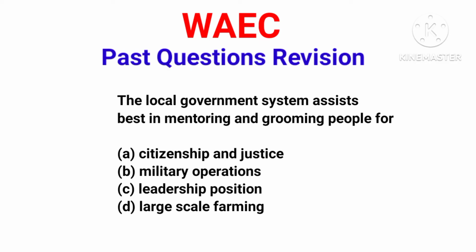So that's the whole essence of local government. So option A, citizenship and justice is the correct answer because local government brings citizens closer to the government. It brings the government and justice closer to the citizens.